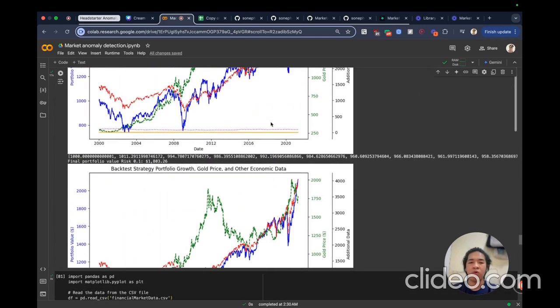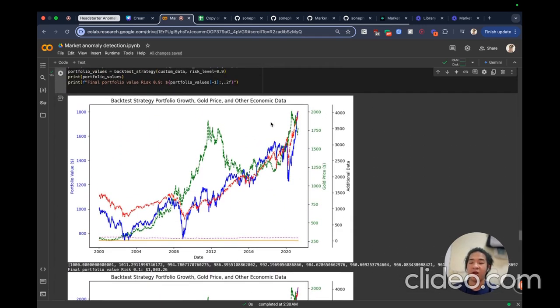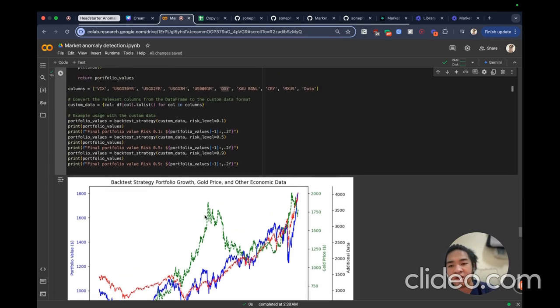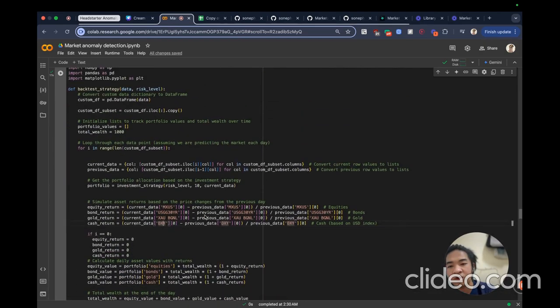But overall, it did work, and in some parts it did outperform and did what I want. I think the reason is that even though the recession and market crash are happening, the model part is not really detecting them, which in turn affects the investment strategy too.